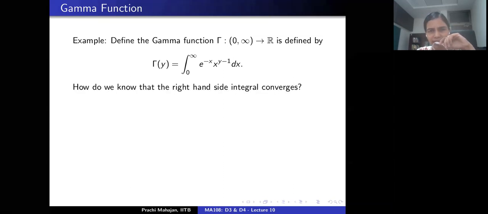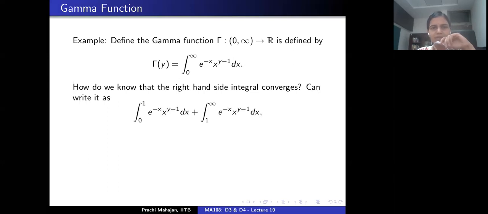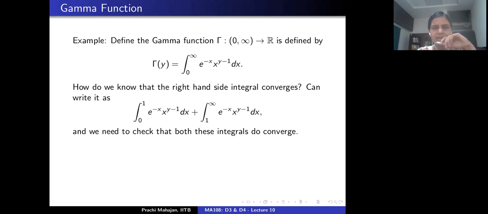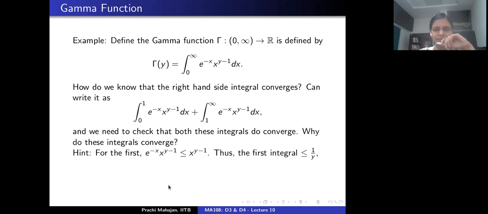Now the first thing is, does this integral converge? All right. So let's see. I'm going to split this integral as the right hand side from 0 to 1 plus the integral from 1 to infinity. Let's look at the first integral. For the first integral, let's observe this inequality.